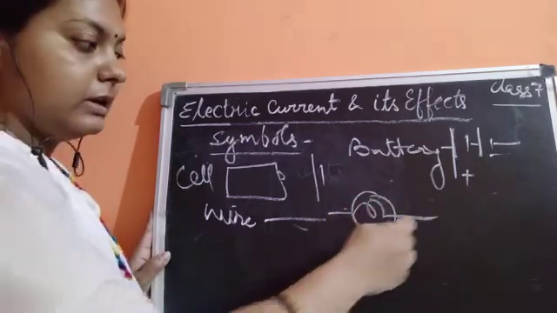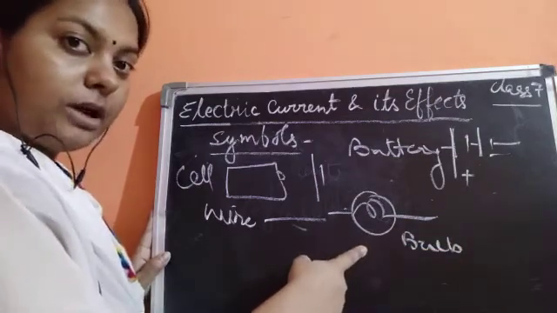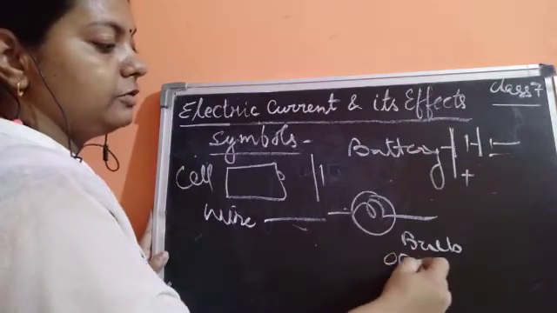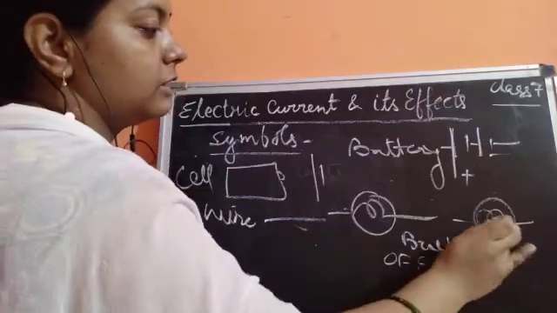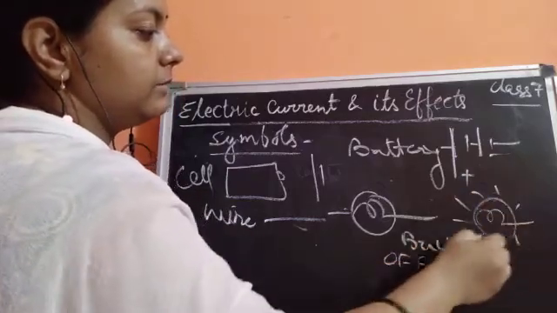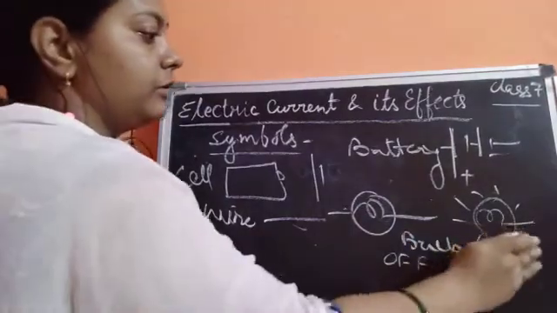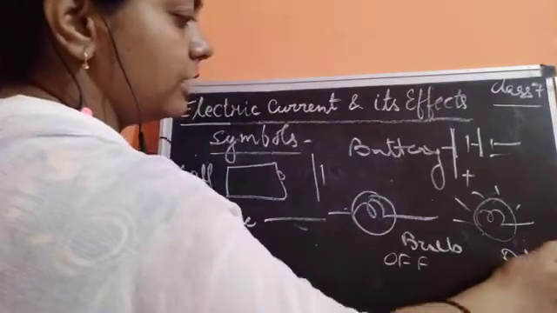Okay, so this could be the symbol of a bulb. Now the bulb could be in on condition or in off condition. So this is the off condition, and if you need to switch it on, then how could you draw this on condition? Simply by drawing the light all over, or you could draw the light on one side also, that would also be a correct one. So this is an on condition.